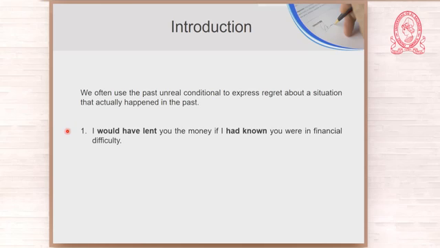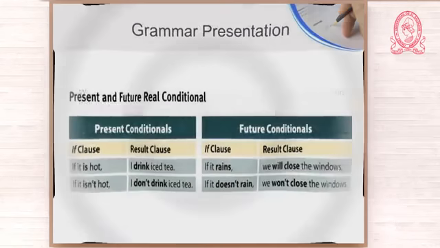I would have lent you the money if I had known you were in financial difficulty. So what are you doing? You are expressing regret about a situation that happened in the past. I would have lent you the money if I had known you were in financial difficulty. Would plus have plus past participle, and in the if clause you have the past perfect. Now, let us review what we have seen up to now. Let us see our grammar presentation.